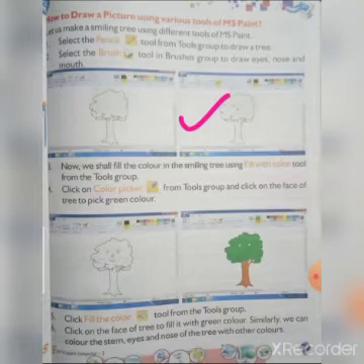Then number 5, click the fill the color tool from the tools group. Then use fill the color, and after that click on the face of the tree to fill it with green color. Similarly you can use it, this is simple. So remember the 5 points. First select the pencil, then brush, then fill with color, then color picker, after that fill the color. Understand the steps? Please remember these 5 steps. Then come to the next page.